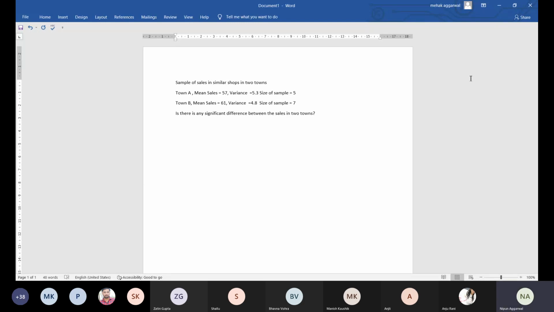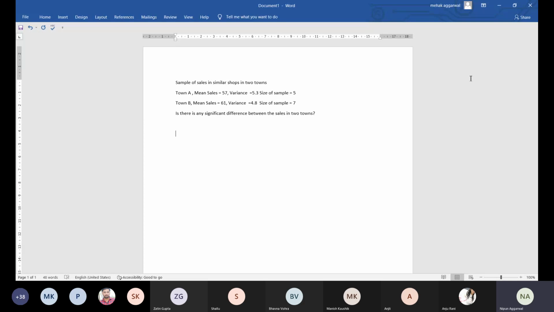We have to compare the mean of the two towns. So that is the case of a two sample mean because there will be two samples now, A and B. And the size of the samples is 5 and 7. So both are less than 30. So it is a case of a two sample t test.